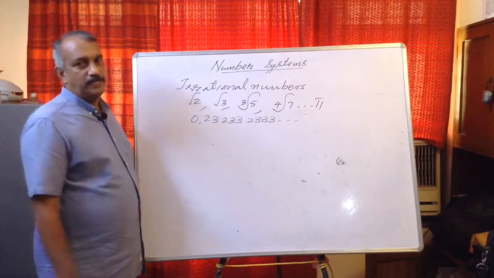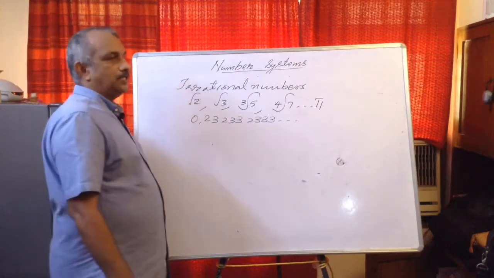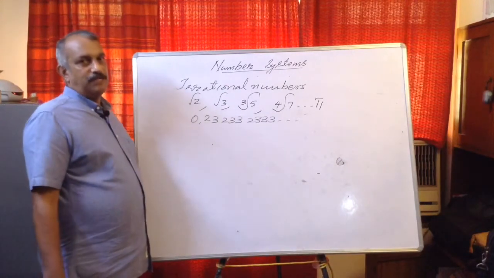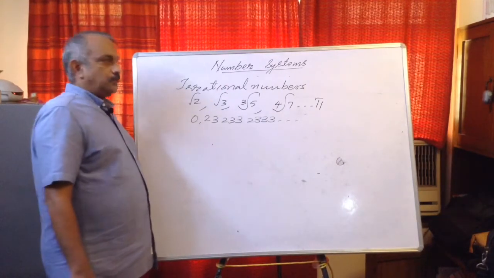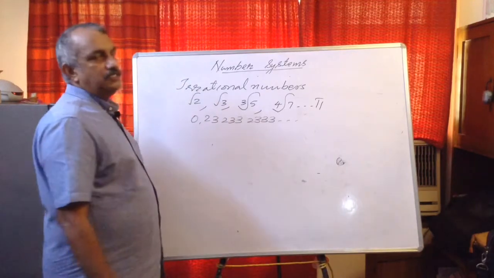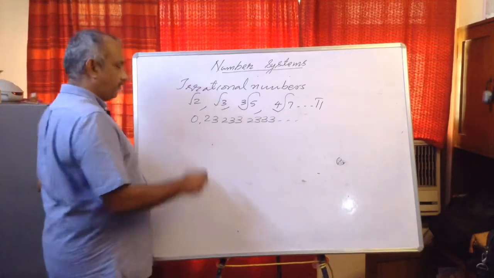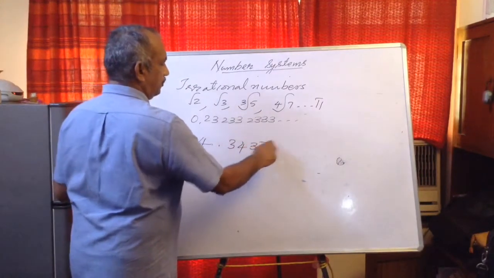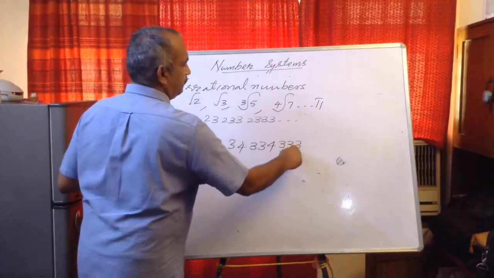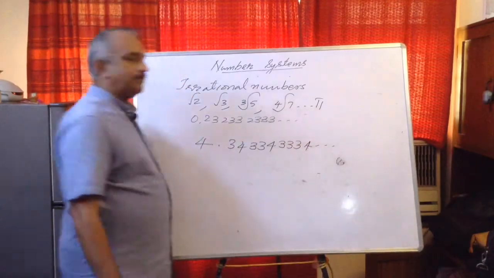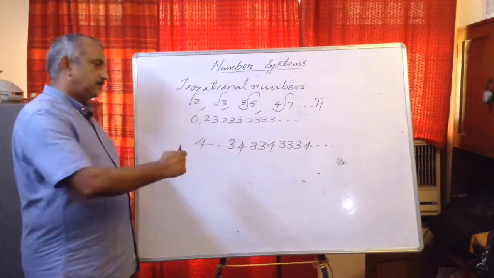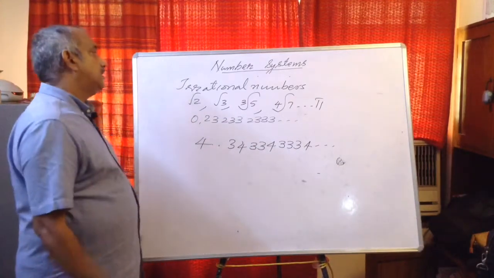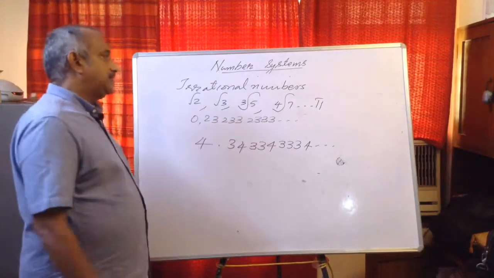Suppose you are asked a very important question: write an irrational number lying between 4 and 5. So, you will write a non-terminating, non-repeating decimal lying between 4 and 5, say 4.343343334, etc. Like this you can make a decimal. So, we will get a non-terminating, non-repeating decimal. These are all examples of irrational numbers.